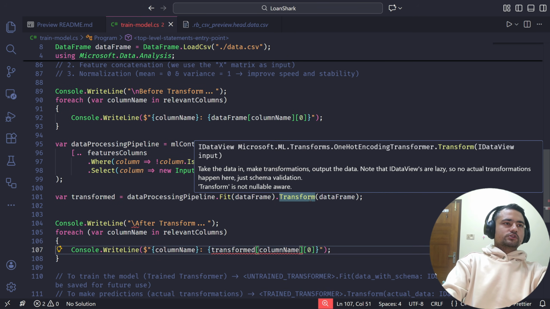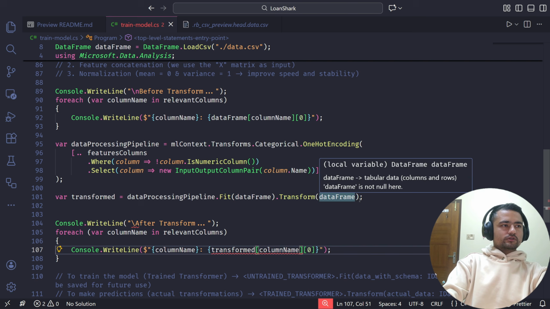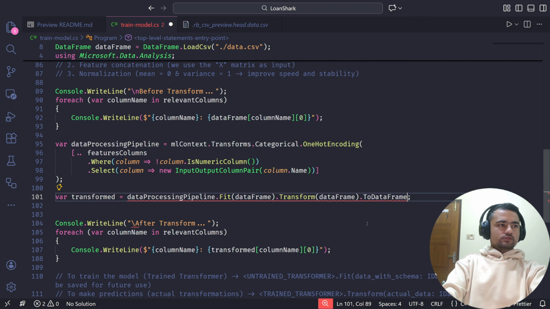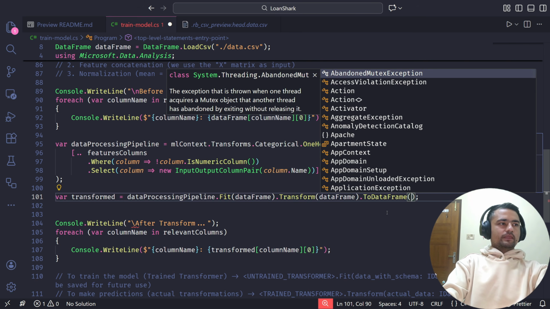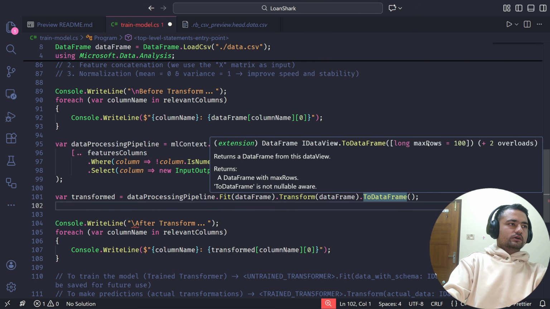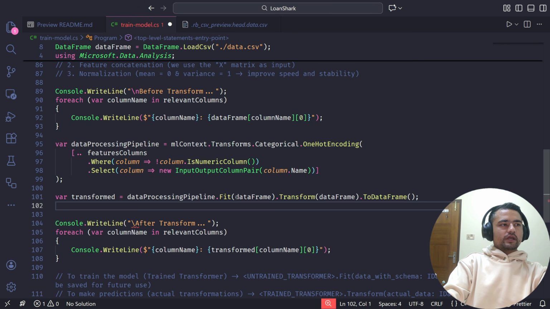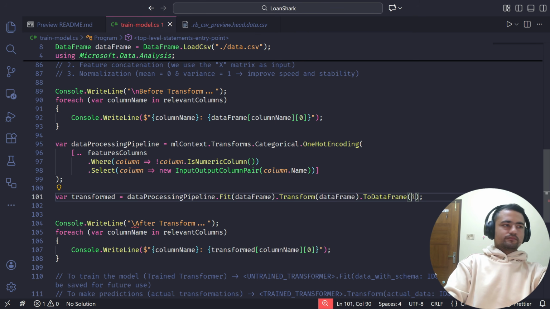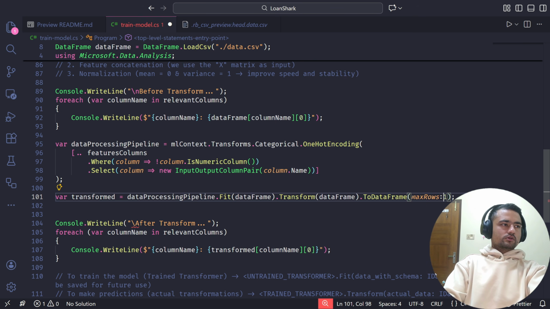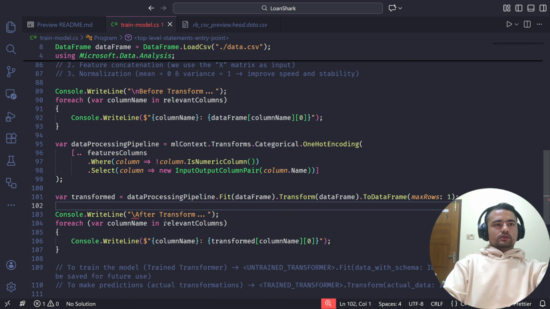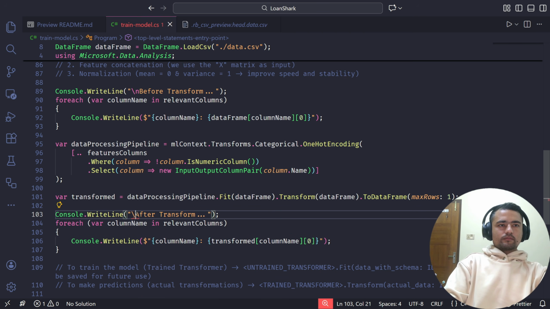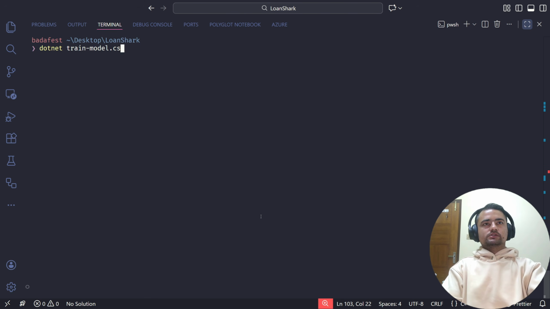Okay, so the thing is it will return an IDataView, not the data frame. So I just need to convert it to a data frame, and this will take the value for maximum rows that it will consider when converting IDataView to data frame. I just need the first row, so I'll pass 1 for max rows. Okay, this is missing here. Let's just run this and see what happens.